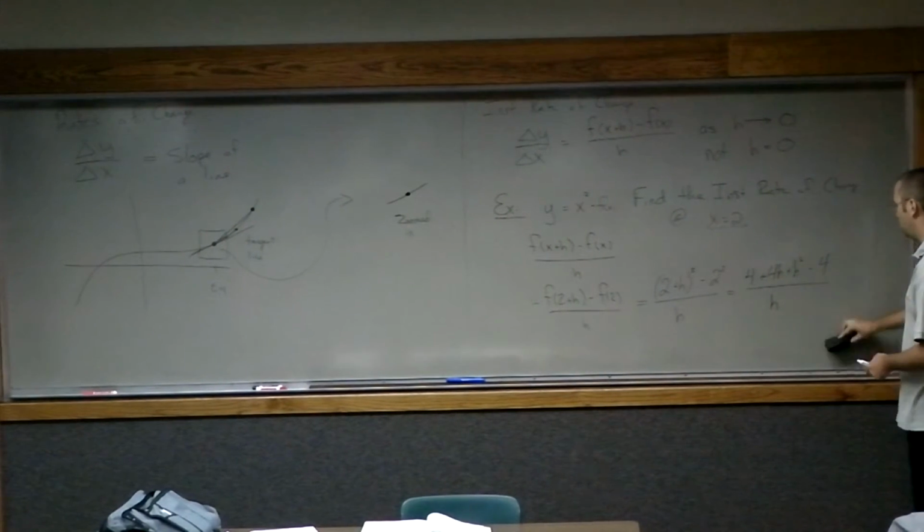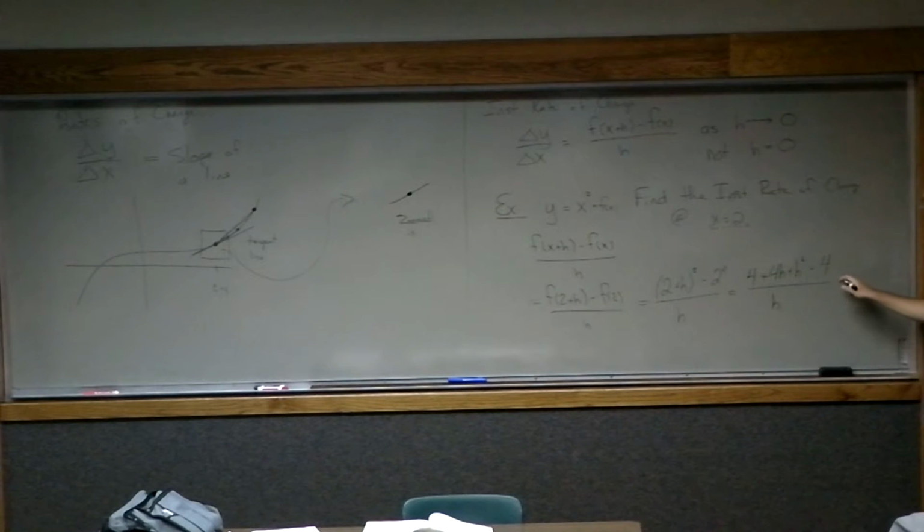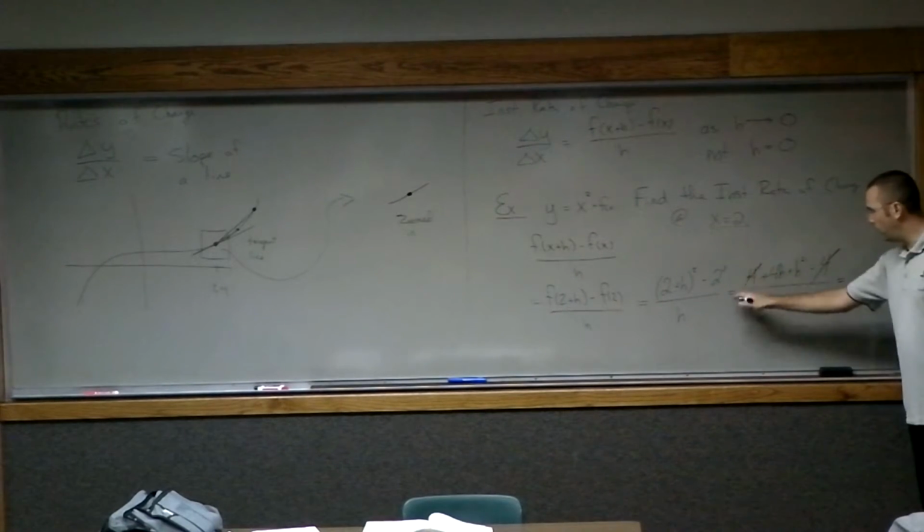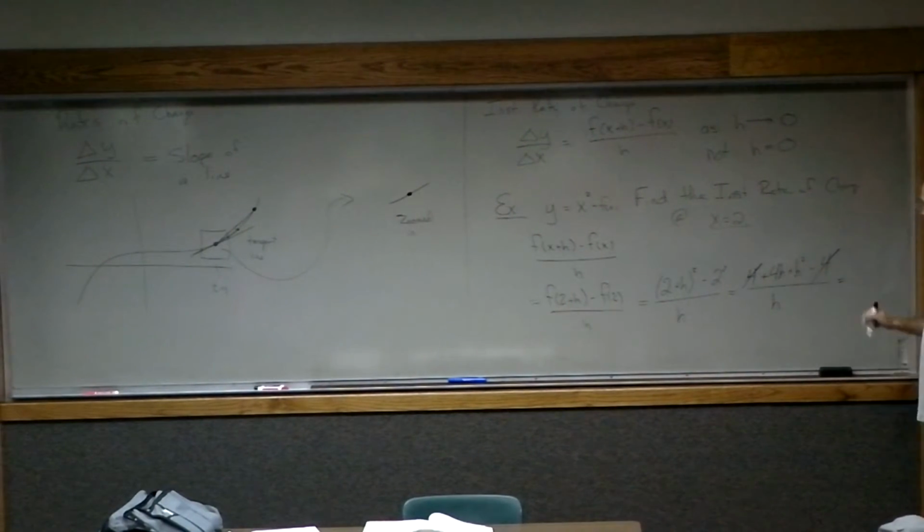Okay. Then if I simplify here, what happens? Well, the 4's will go away. And lucky for me, everything that I have left has an h on it, right? If everything has an h on it here, what can I do? Well, this h will cancel with that one and one of those, and what I'll be left with is something that looks like 4 plus h.